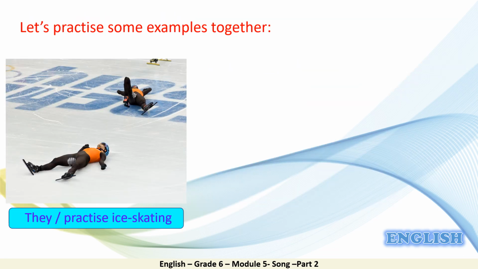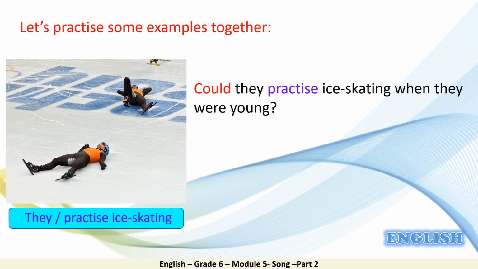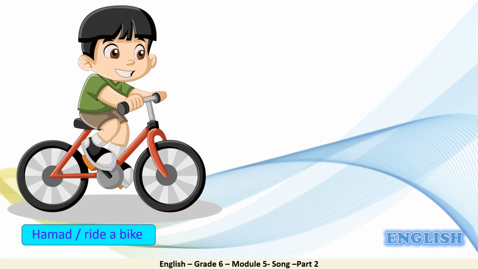Let's practice some examples together now. So we have a picture, we have some prompts, they, and the verb is practice ice skating. Can someone make the question, please? Great! Could they practice ice skating when they were young? What is the answer, please? Excellent! No, they couldn't.